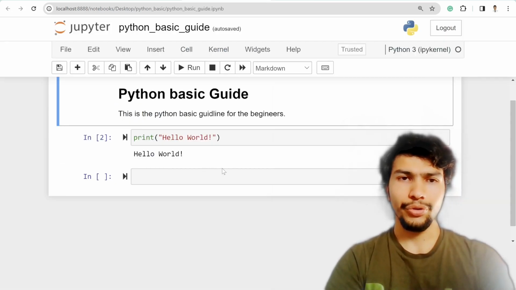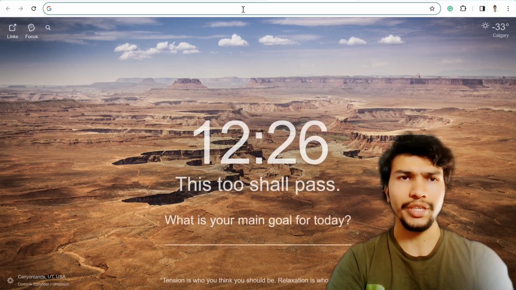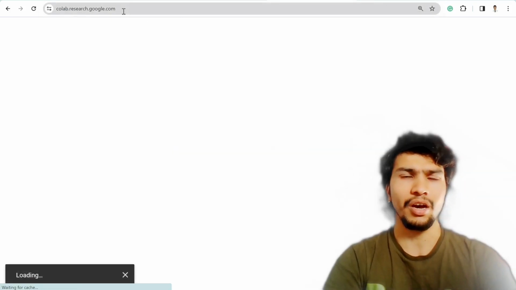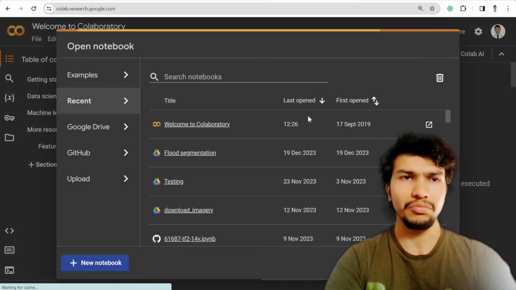All right. So if you also want to access a similar kind of portal online without installing any software, then you can check Google Colab, which is also free to use.